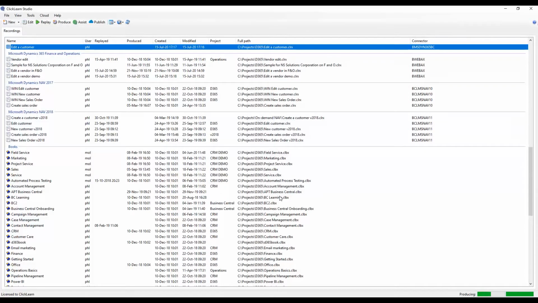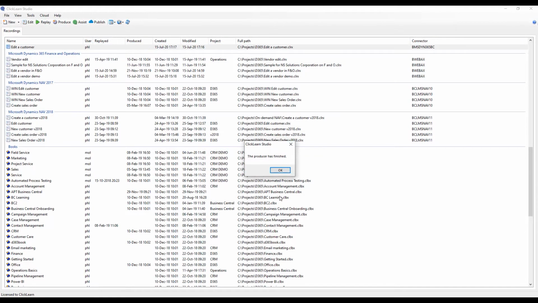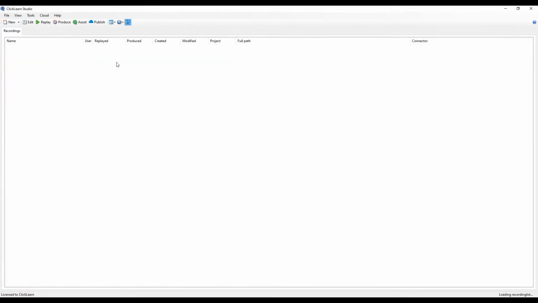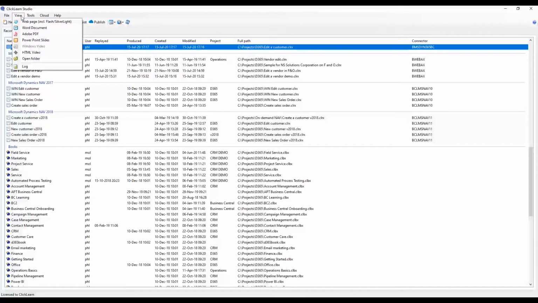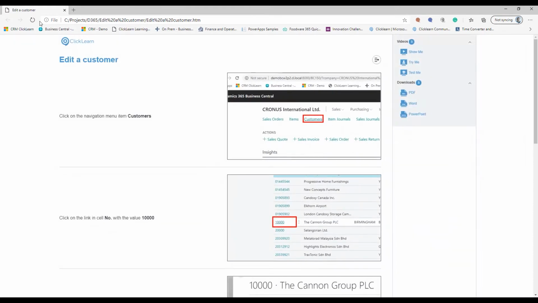It will create 4 different types of written instructions. It will create 3 different types of videos, where 2 of them are interactive. And as I click on OK here and on View, you will see that I now have access to the different formats. Now, as we saw in the beginning, from the web page, I actually have access to links to all the different formats.